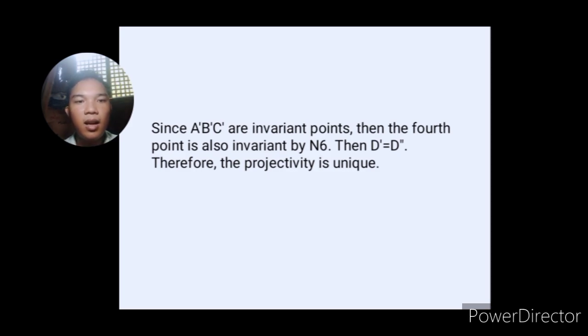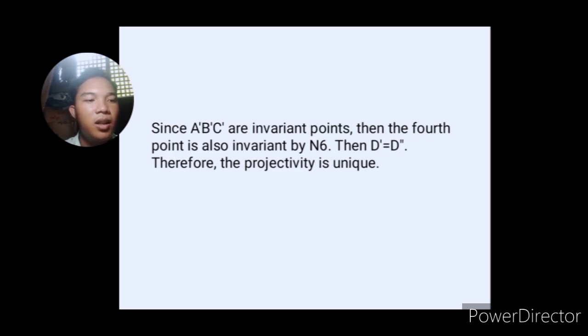Okay, now as you can see, A prime, B prime, C prime are all invariant points. Now, if those three are invariant points, then it follows that D prime must be an invariant point too. According to our axiom number 6, if we look back to axiom 6, it states that if a projectivity leaves invariant each of three distinct points on a line, it leaves invariant every point on the line.